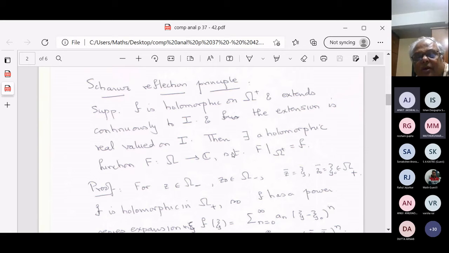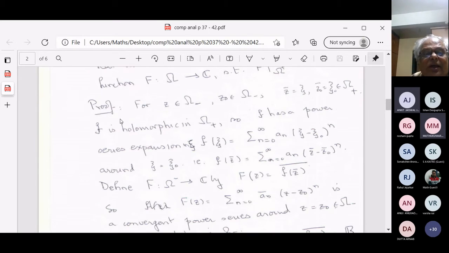So you take a z in omega minus and take a z naught in omega minus. Then z naught bar and z bar are the reflections across the real axis, so they lie in omega plus. I'll call z bar psi, and z naught bar psi naught. These are in omega plus. F is holomorphic in omega plus, so F has a power series expansion in psi. And what is psi? Psi is z bar. What is psi naught? It is z naught bar.